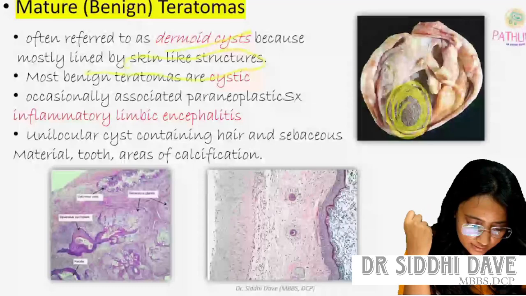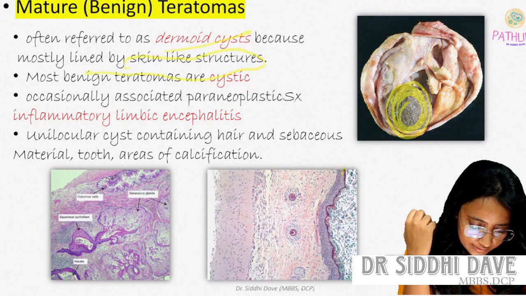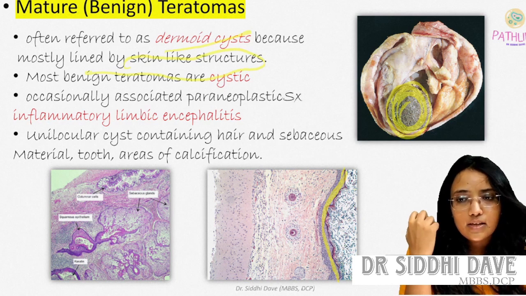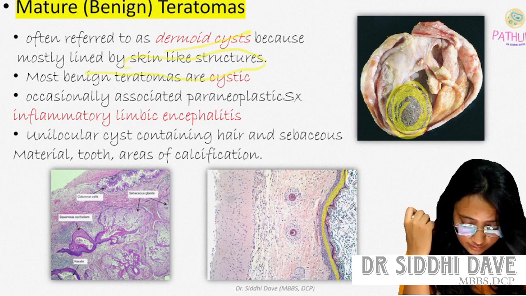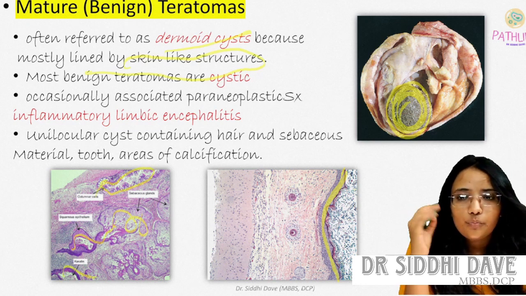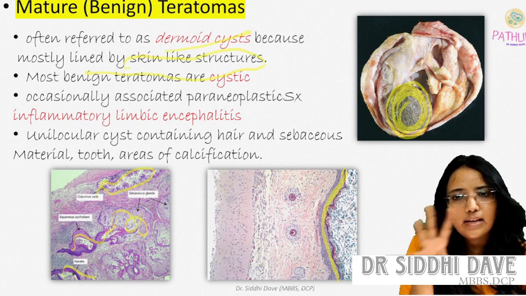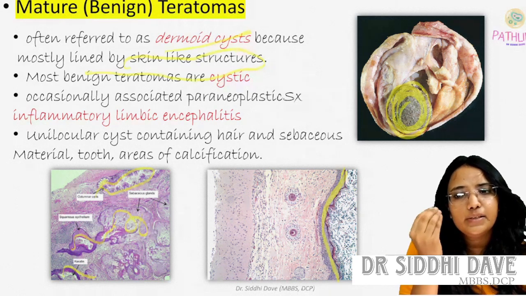Here is the microscopy of the dermoid cyst. You are seeing the epithelium, a very beautiful epithelium of the skin. In another case, you are also seeing the different sebaceous glands. You are seeing squamous epithelium, then columnar epithelium, then keratin. So mostly skin will be there. Epidermis, dermis, any of the structures of the skin will be there.